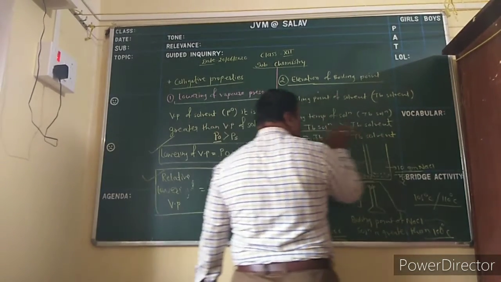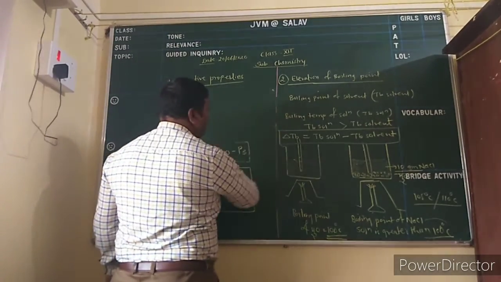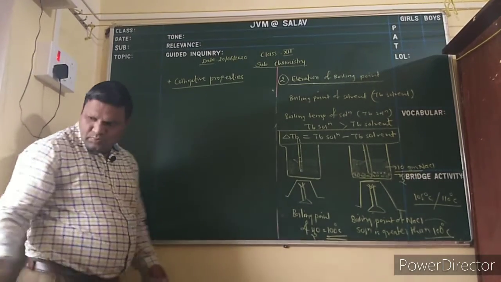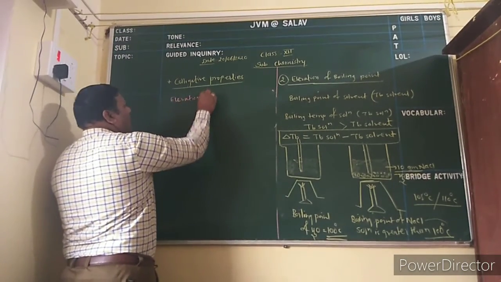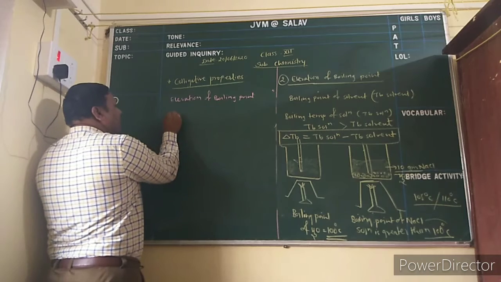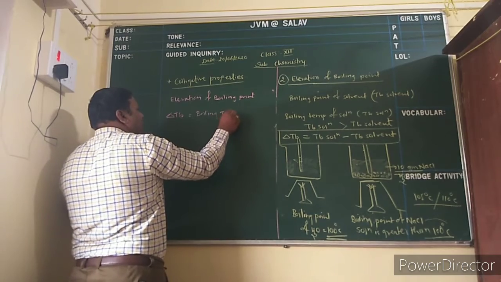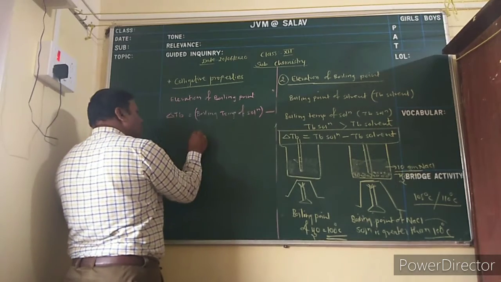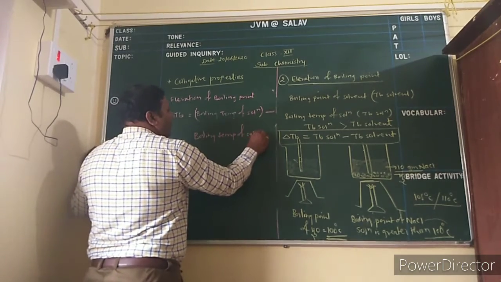Means the elevation of boiling points, that is del TB, is equal to boiling temperature of solution minus boiling temperature of solvent.